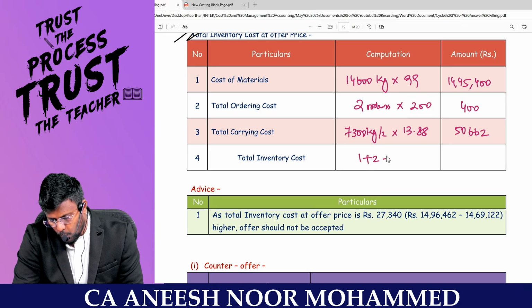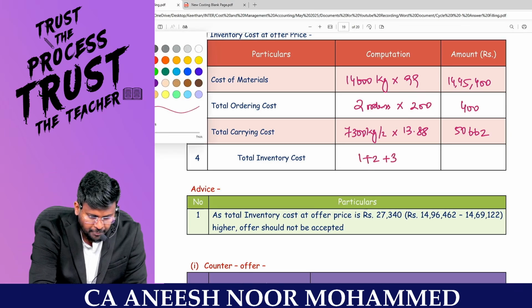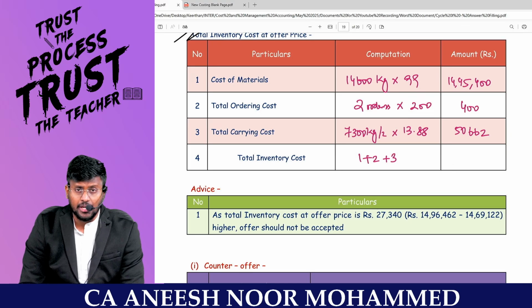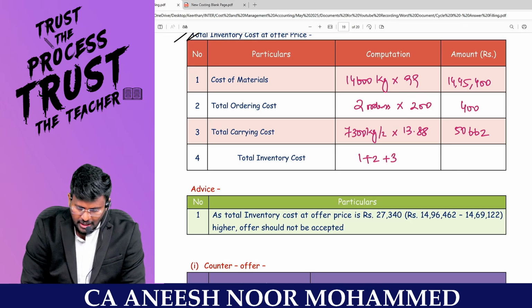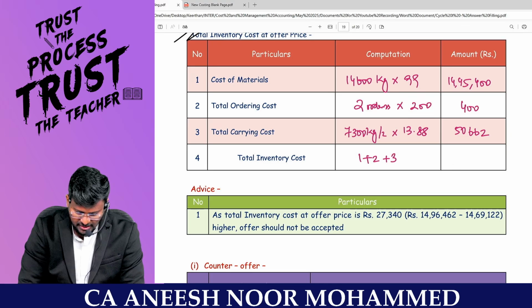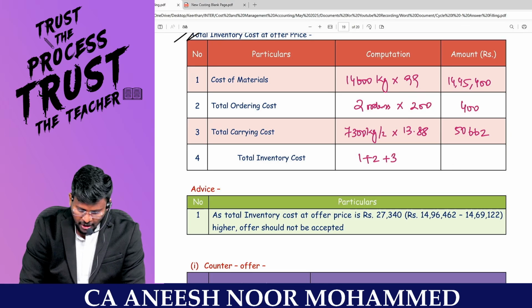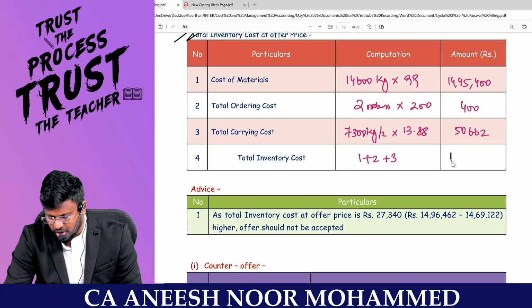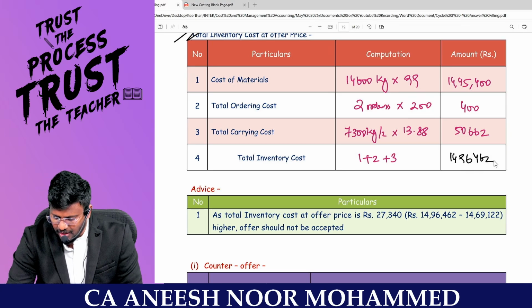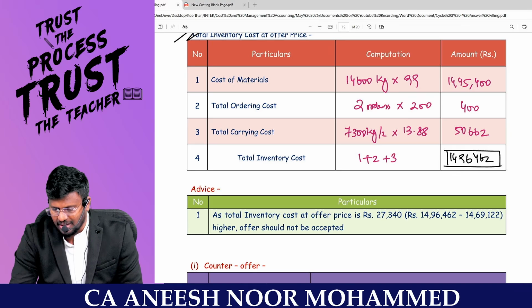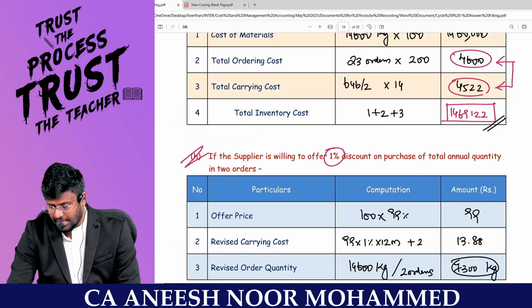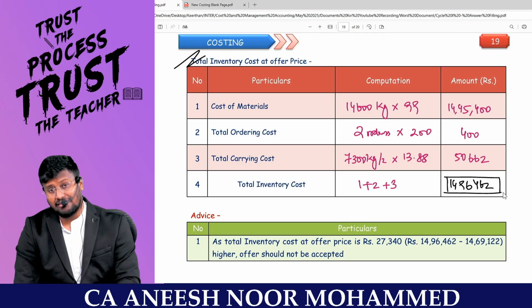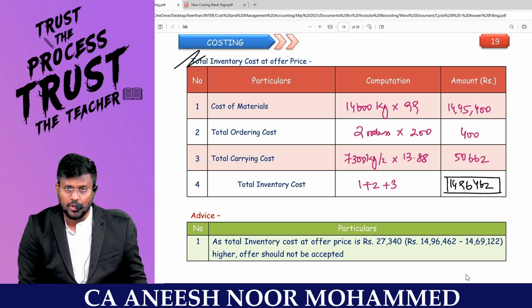So my 1 plus 2 plus 3 will be, that means if I am not traveling through EOQ, if I am traveling through the discount route, then 14,45,400 plus 400 plus 50,662 comes to 14,96,462, my dear lovable students. But if I am traveling through the EOQ route, I have to incur only 14,69,000. Here it is 14,96,000. Better to travel through the EOQ itself.